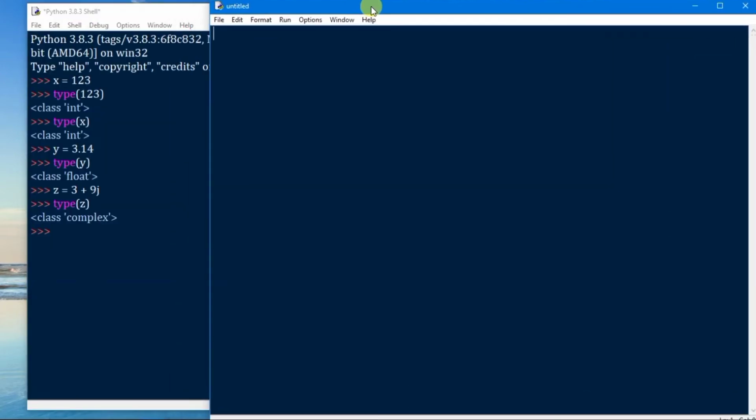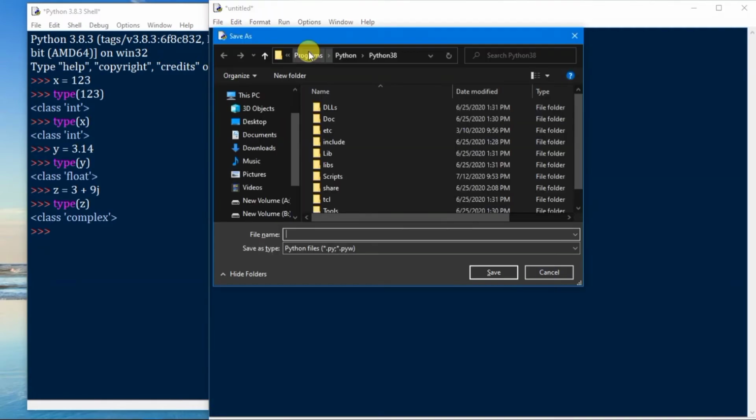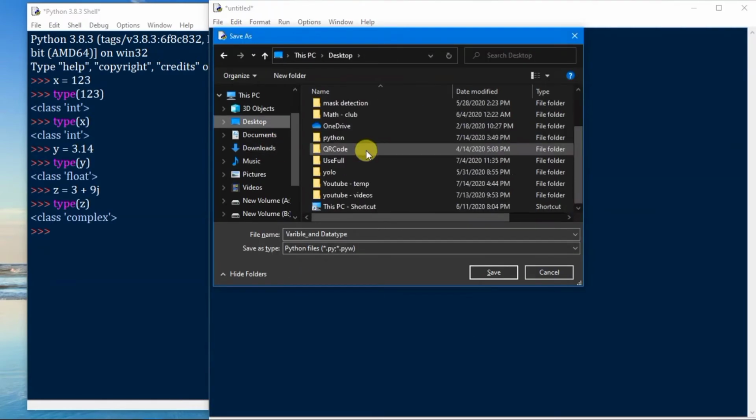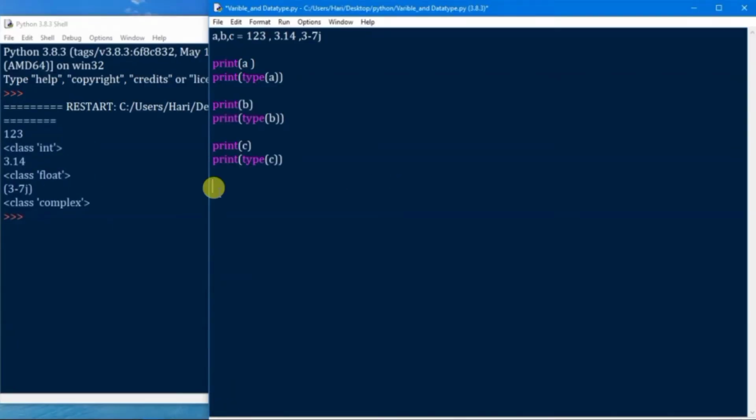Now let us open a new Python script. Now we can see multiple variable declaration. Very simple. Simply a, b, c equal to values. Make sure that the number of variable names equals the number of values. Now let us print the value and its data type. We got the output.